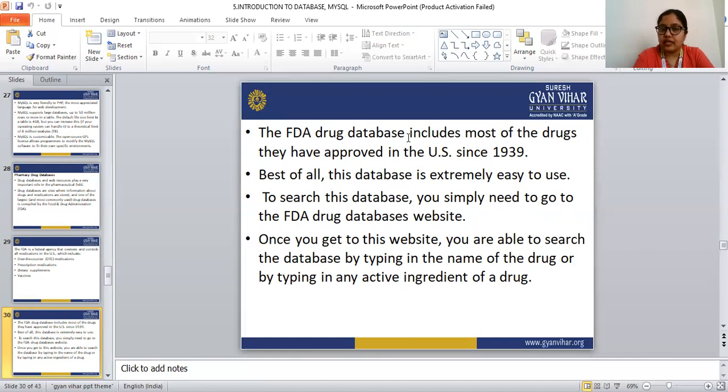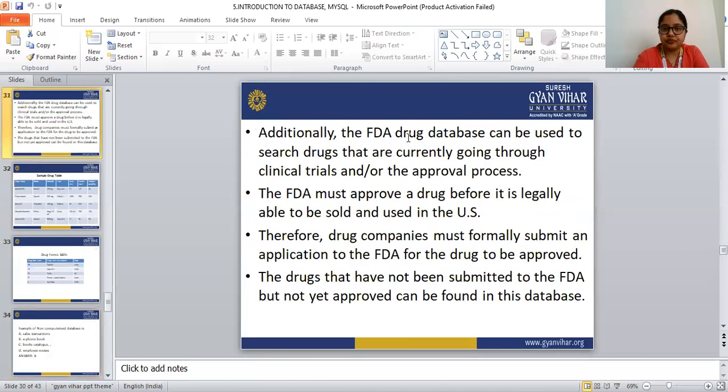To search this database, you simply need to go to the FDA drug database website. We simply go to Google and type FDA drug database website, and that will open. Once you get into the website, you are able to search the database by typing in the name of the drug or the name of the active ingredient of the drug. All the information will show on the website.